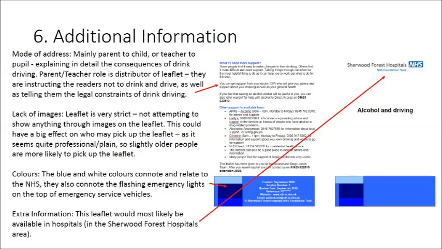The mode of address for the leaflet is mainly parent to child and teacher to pupil, as the leaflet explains the consequences of drunk driving. The parent-teacher role is the writer of the leaflet, as they are instructing the readers not to drink and drive, as well as telling them the legal constraints of drunk driving. The mode of address can also be classed as peer-to-peer, as it uses more personal words such as "you."